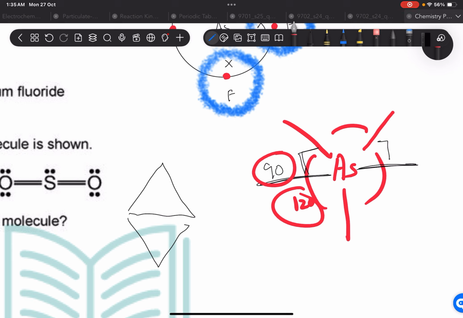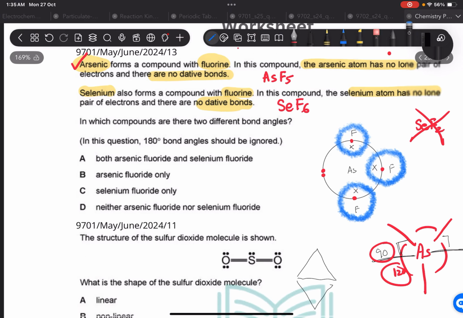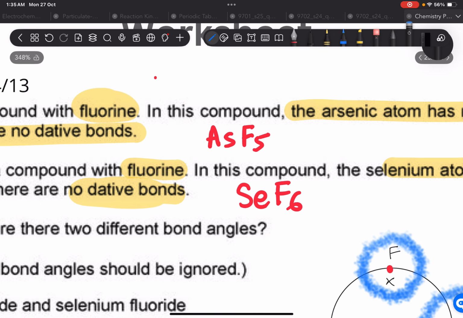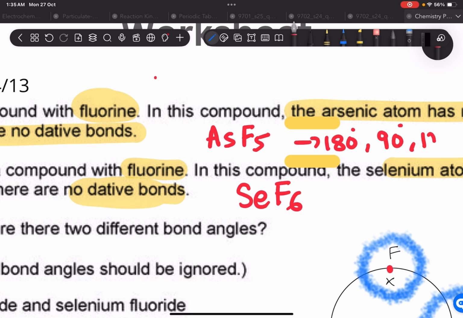And the 180 angle is between what? The 180 angle is between these 2 flat lines like this. So AsF5 has three angles: 180 is obviously there, then there is a 90 degree angle, and then there is a 120 degree angle. And SeF6, selenium fluoride, how many angles does it have? It has two types of angles, 180 and 90 degrees.